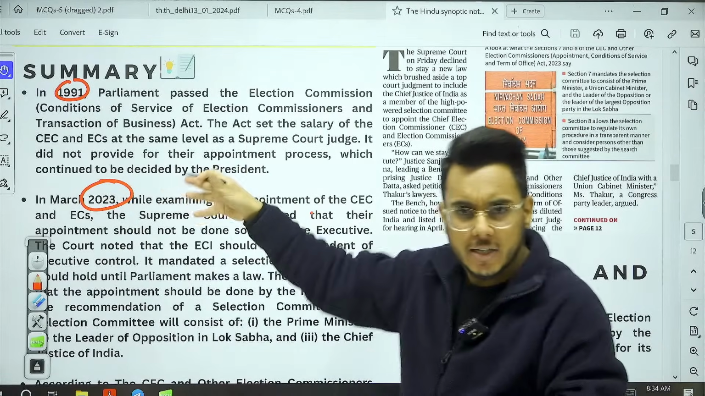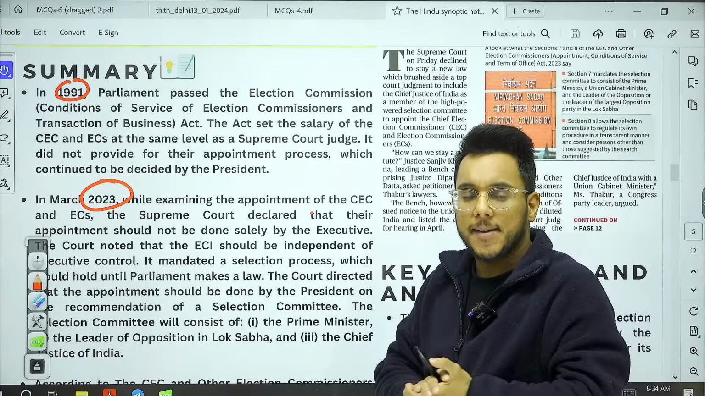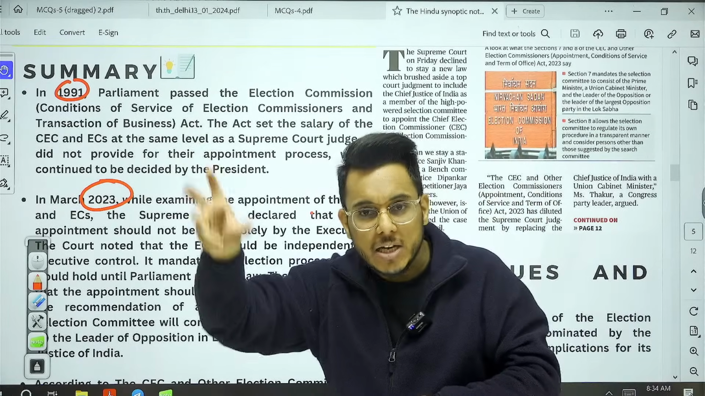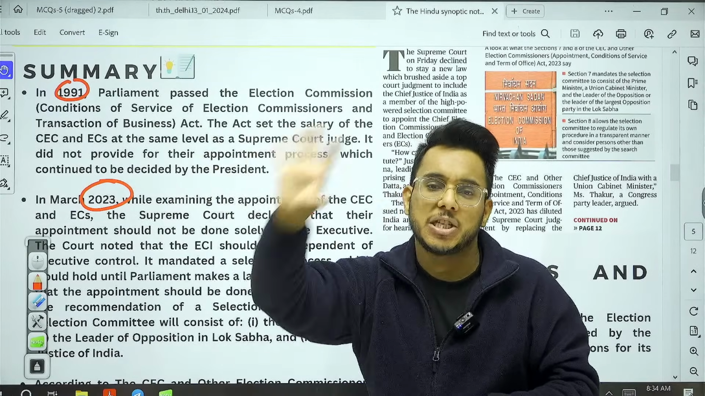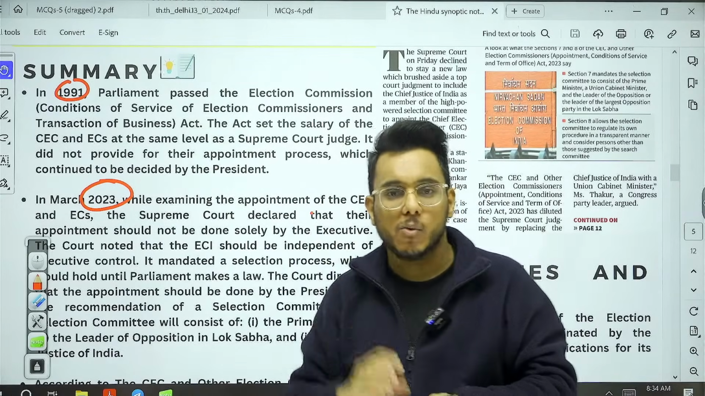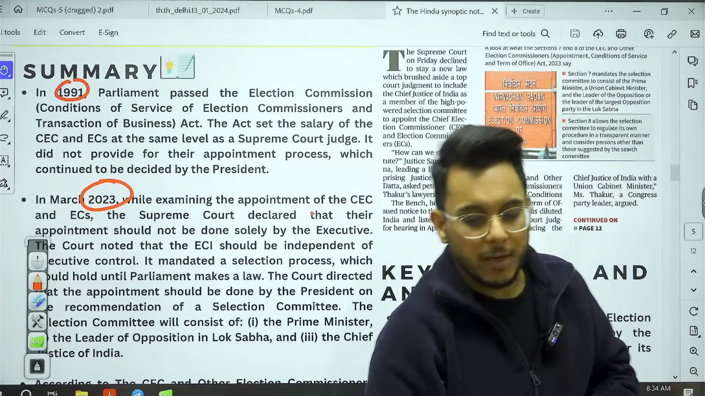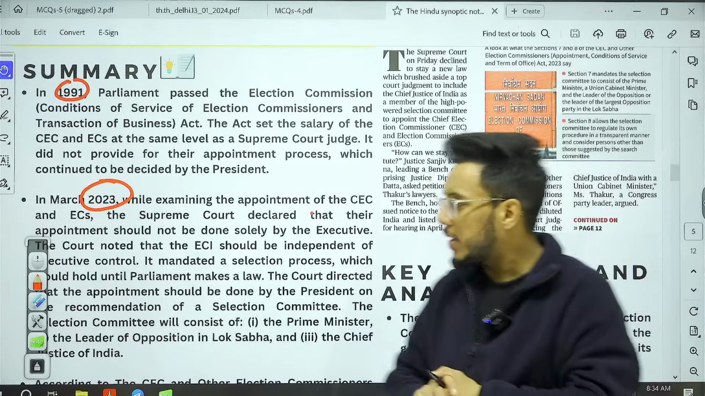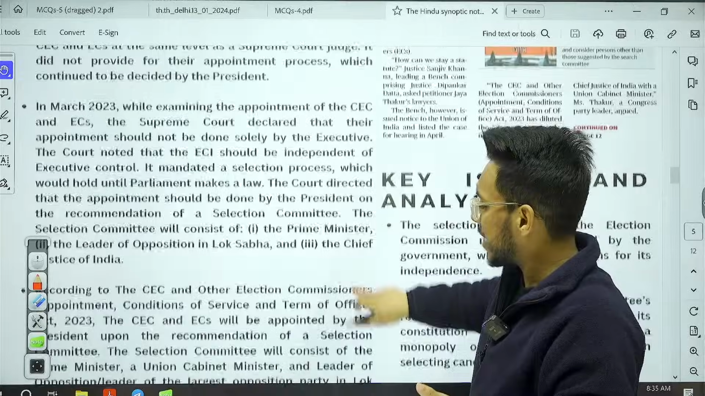In March 2023, the Supreme Court ordered the government of India to bring a collegium-type system for the appointment of the Election Commissioner and Chief Election Commissioner. Right now, they are being appointed by the President. Now this system is to be changed, and you need to bring a kind of collegium. And what did the Supreme Court do? The Supreme Court recommended that there will be a selection committee,